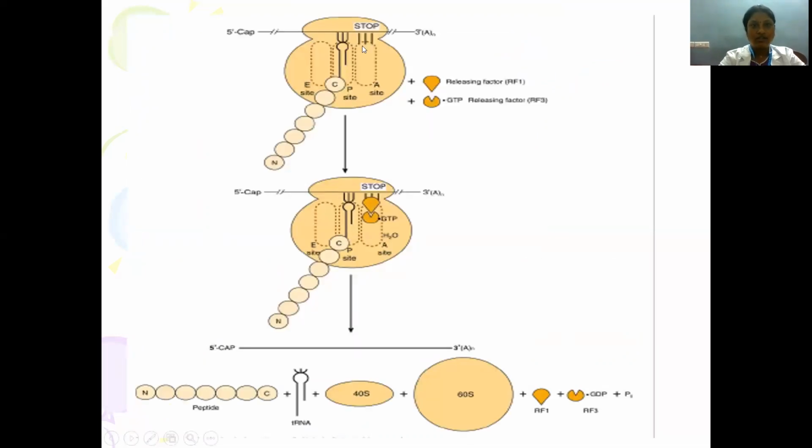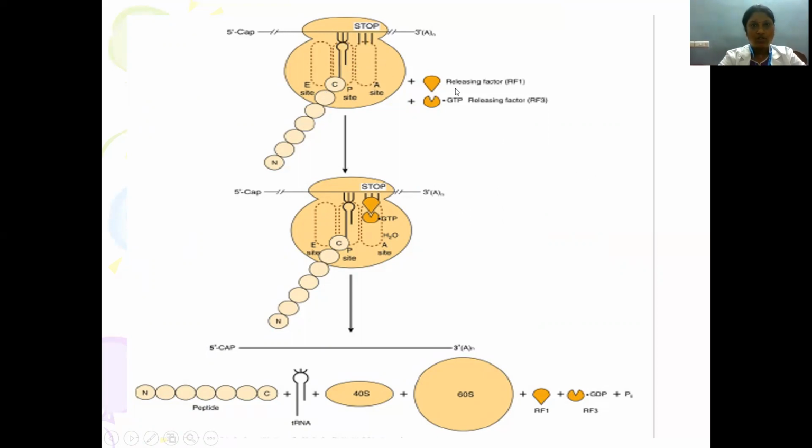So here you can see again, this is the stop codon, and at the P site the entire polypeptide chain is attached to the tRNA. At the stop codon, there is no tRNA recognition because no tRNA is available which can recognize the stop codon.